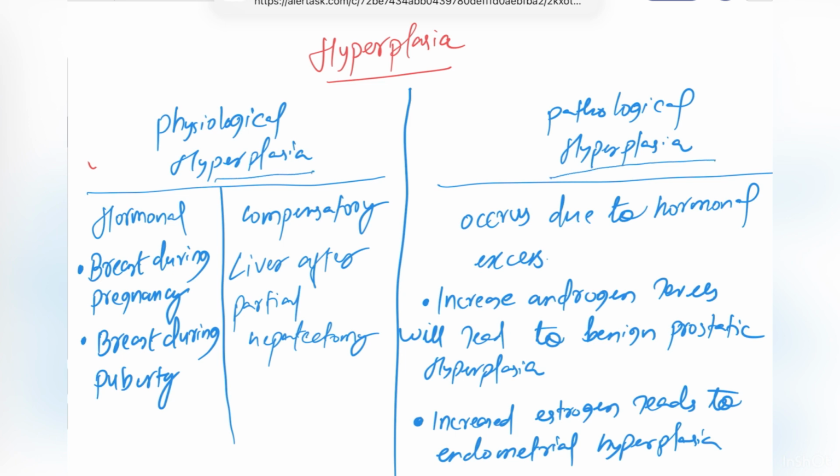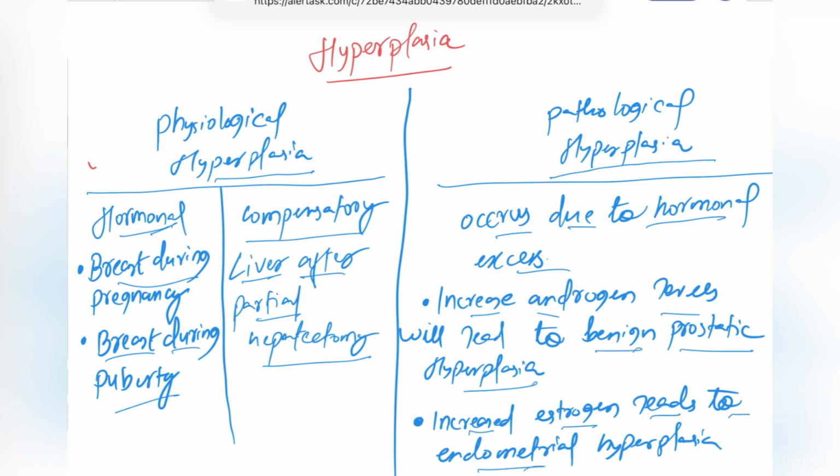In physiological hyperplasia, we have two, that is hormonal and compensatory. But in the case of pathological, it occurs due to hormonal excesses. So what is the example like? Breast during pregnancy in the case of hormonal physiological hyperplasia, breast during puberty. And compensatory is the liver after partial hepatectomy. Means if we will remove one lobe of the liver, then there is no any problem because other lobe of the liver can divide its cells. Hence will undergo hyperplasia. And what about pathological? Increased androgen levels will lead to benign prostatic hyperplasia, and increased estrogen leads to endometrial hyperplasia.